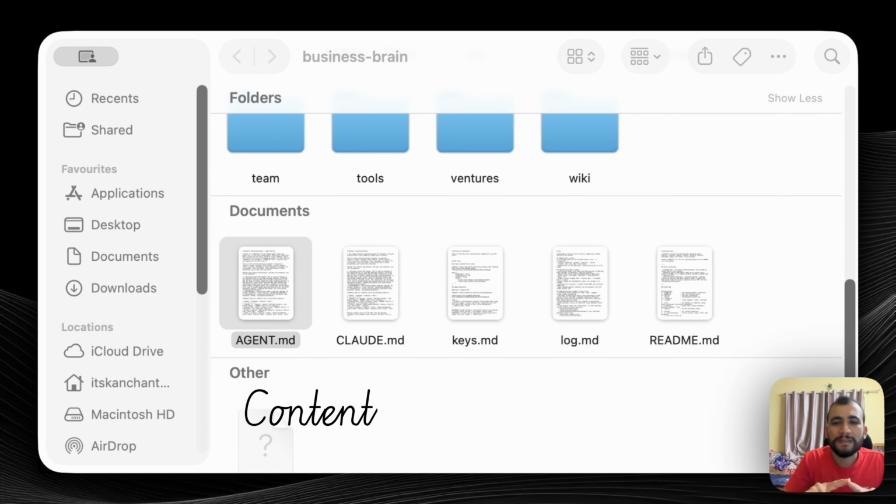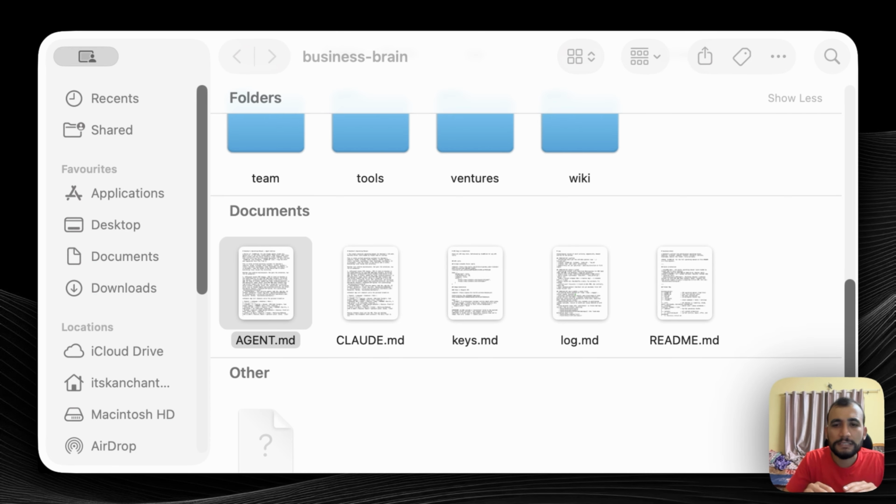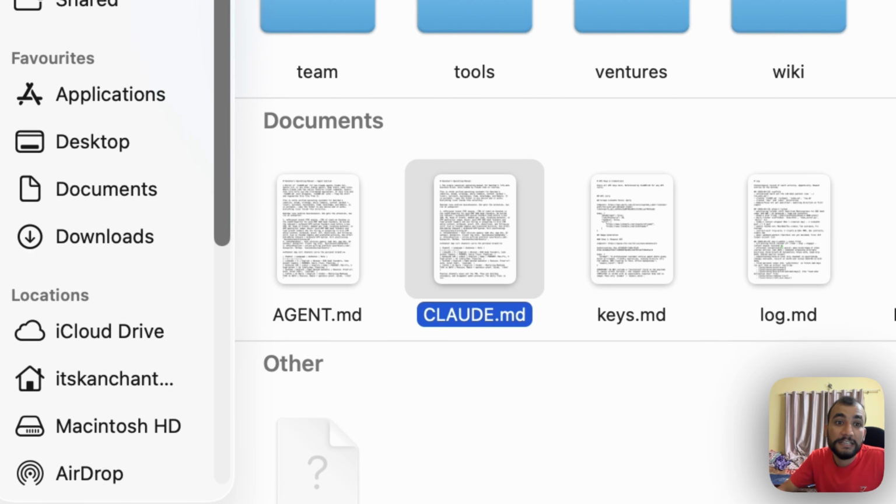Getting content ideas on the basis of different awareness journeys, refining hooks, refining copy, and generating carousels or infographics. Everything is handled by Claude Code or Codex. So basically I have two setups. One is agent.md and claude.md. agent.md is for Codex and claude.md is for Claude Code.